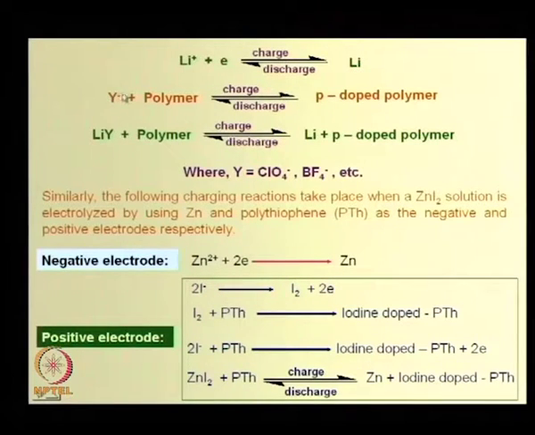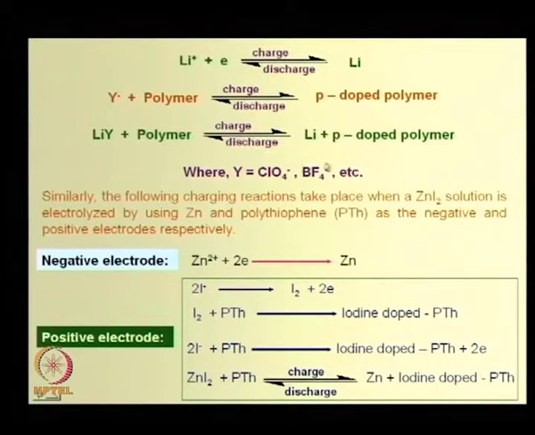Suppose this is an anionic dopant, Y minus, not yttrium, like X, Y, Z. That means the electron is here, so the polymer becomes p doped, meaning it will create holes in the polymer, or it will create excess electrons, an n doped polymer.